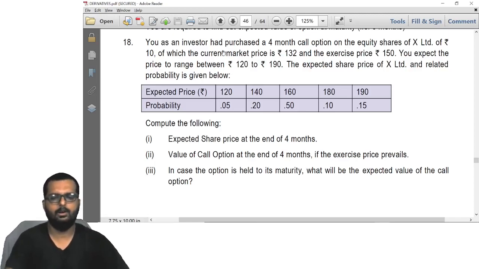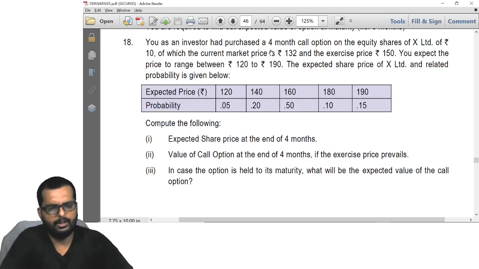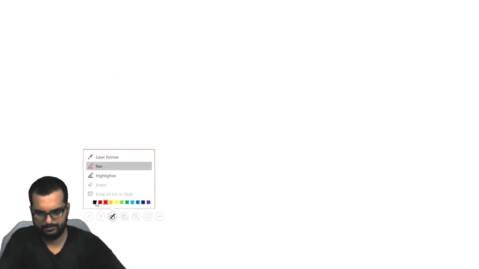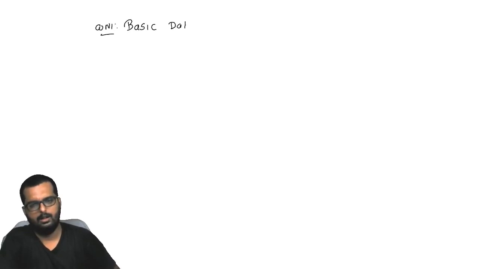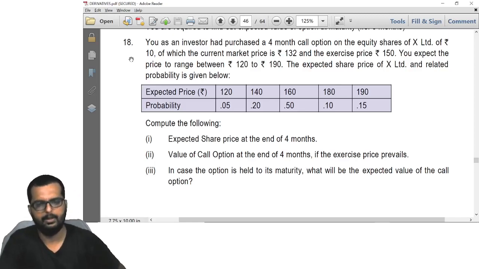Alright, let's do it together now. You as an investor have purchased a 4 months call option on an equity share of X of rupees 10. So let's write down the basic data. Working note 1, basic data. You as an investor have a 4 months call option on the equity share of X Limited of rupees 10. Alright.